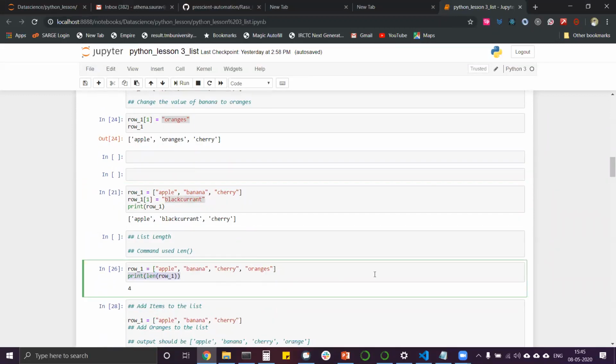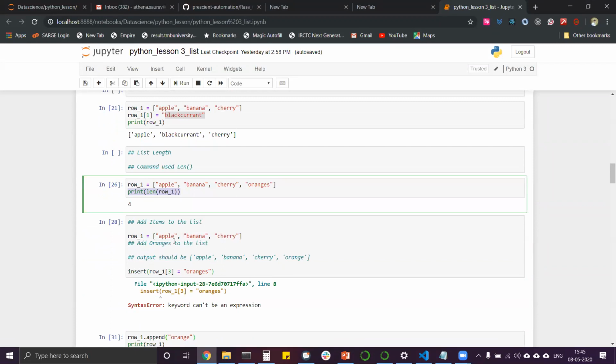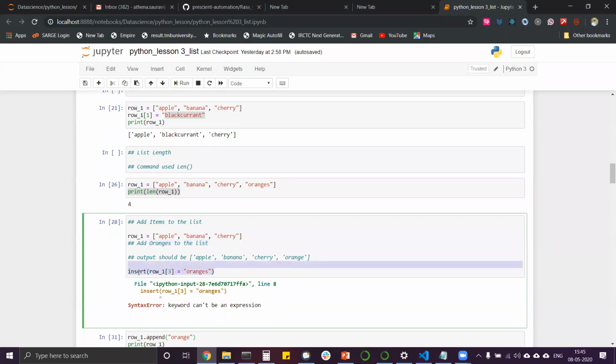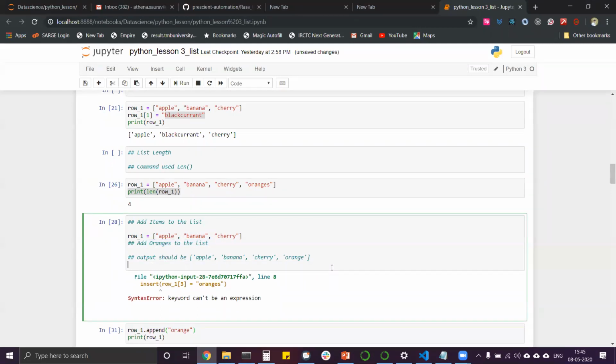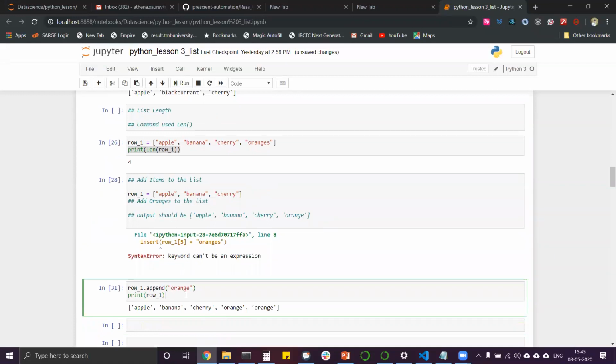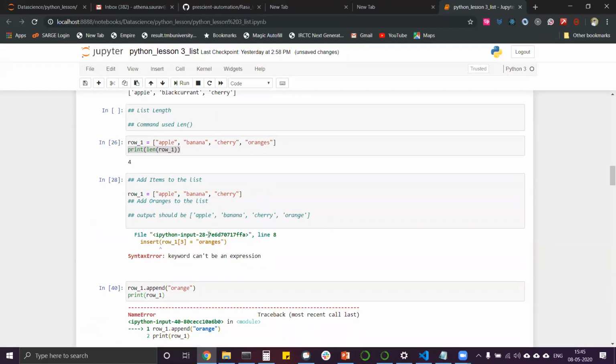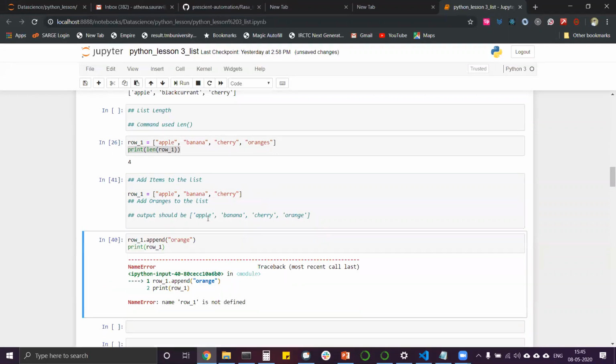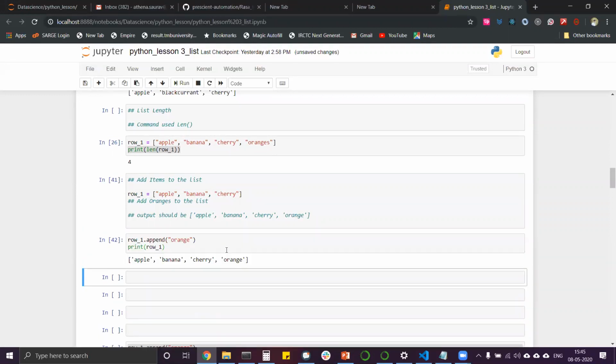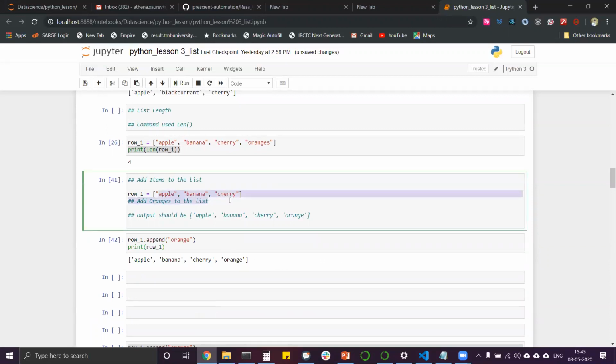Then we turned to the len command. This is very easy. We have already done it to know the length of the list. Then we tried adding an item to the list. We wanted to add oranges to the list. We first tried this and it had an error, because someone told me to add this. What we use is row underscore 1 dot append oranges, which puts it at the end. So oranges is added to this list at the end.